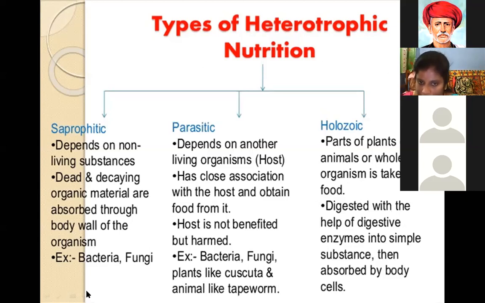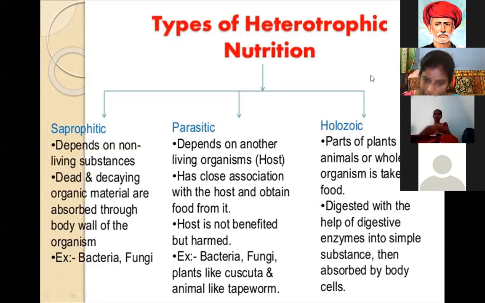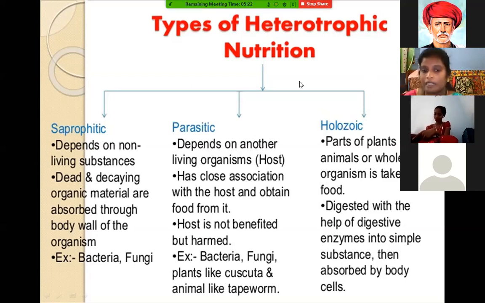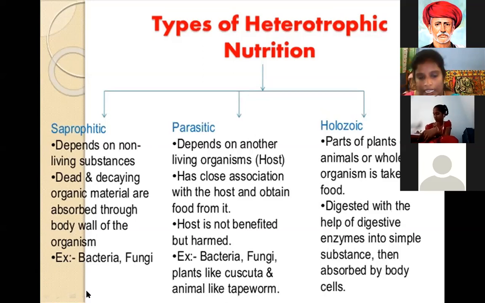Heterotrophic nutrition has three types: saprophytic nutrition, parasitic nutrition, holozoic nutrition. Saprophytic nutrition depends on non-living substances like dead and decaying organic materials; examples are bacteria and fungi. Parasitic nutrition depends on other living organisms, that means a host. Host means mediator, from which food contents are obtained. Examples are bacteria, fungi, plants like Cuscuta, and animals like the tapeworm.